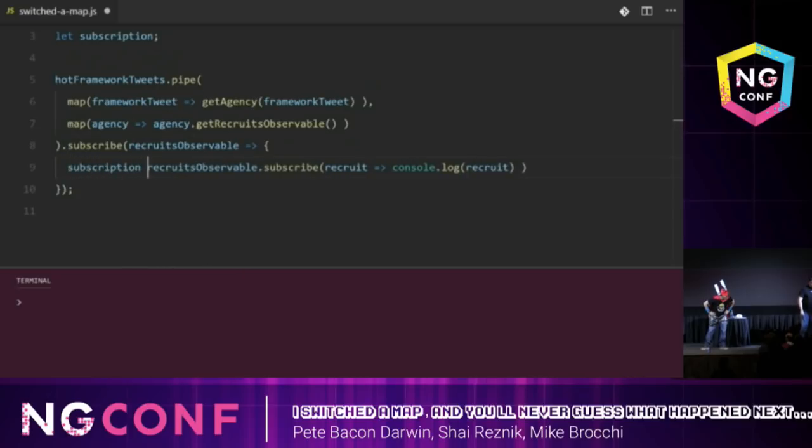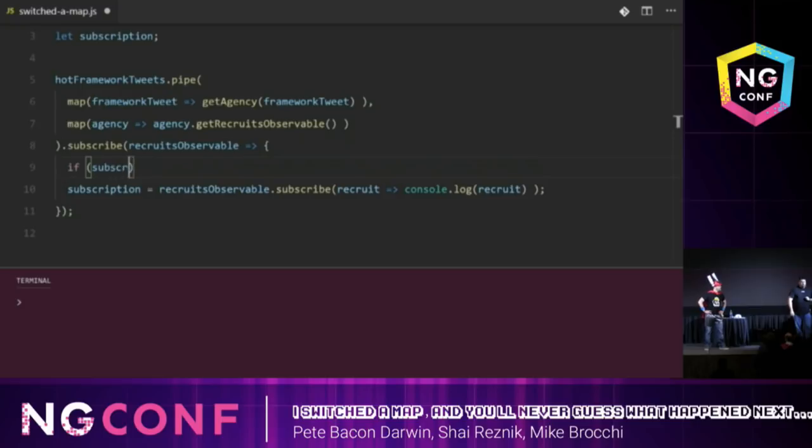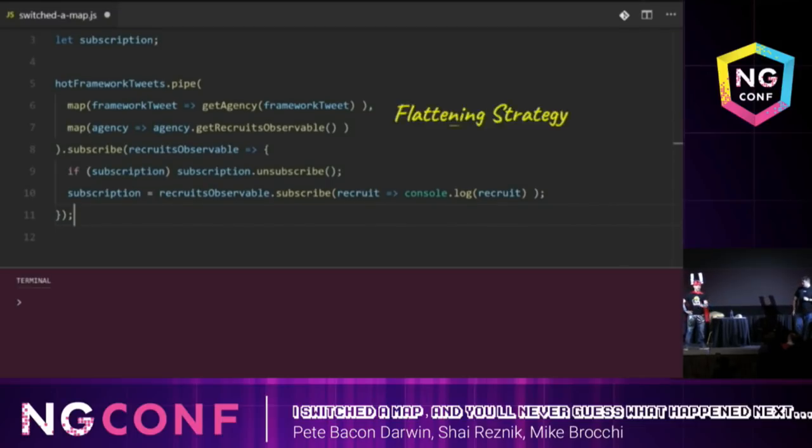Yeah, in a local variable. And then when a new recruits observable comes in, we have to unsubscribe from the previous subscription before we subscribe to the new observable. And that is the flattening strategy.